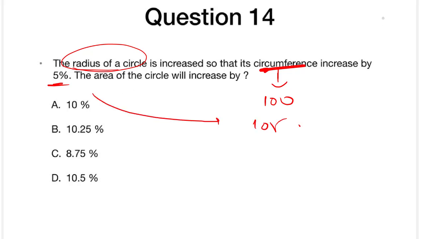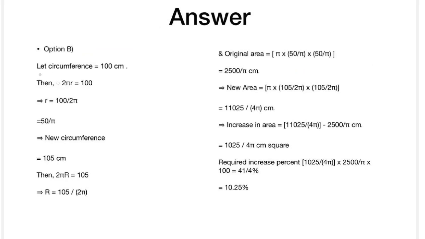As we saw, we'll be putting 100 centimeters, and then we know that 25r is equal to 100, and we'll be getting r as 50 by 5, and the new circumference will be 105, as we saw before, with a 5% hike.